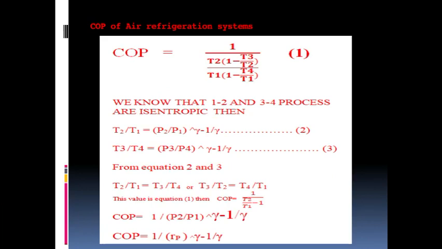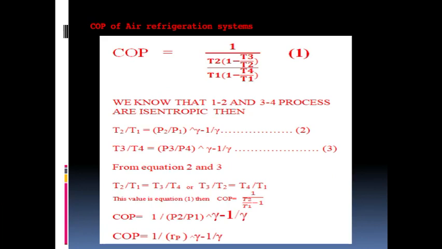So, these relations come from the isentropic process. If the isentropic process is there, we can write these relations. Okay. So, from these relations you can see the processes 2 to 3 and 4 to 1 are constant pressure processes. So, you can see P2 equal to P3 and P4 equal to P1.